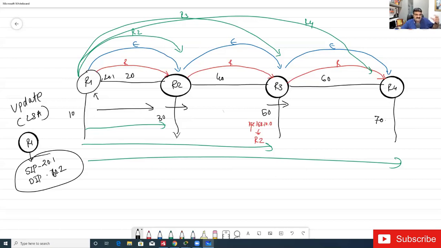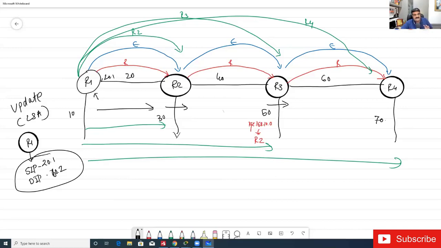Let me start again. When R2 gets the update from R1, R2 will process this. It will add this update to its topology, make whatever modification is needed in the topology table of R2, and then it will affect the routing table of R2.